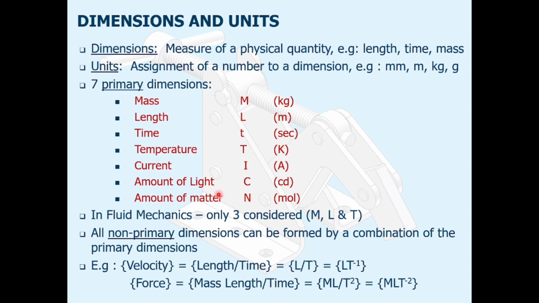So in fluid mechanics, we only have to consider three symbols: M, L, and T. All primary dimensions can be combined to form other dimensions. So this is an example of velocity. We know that velocity is meter per second, so length per time. The symbol is L over T, or LT to the power minus 1.